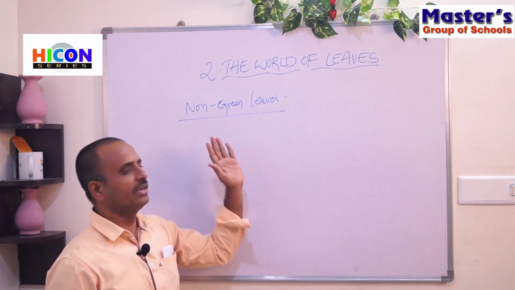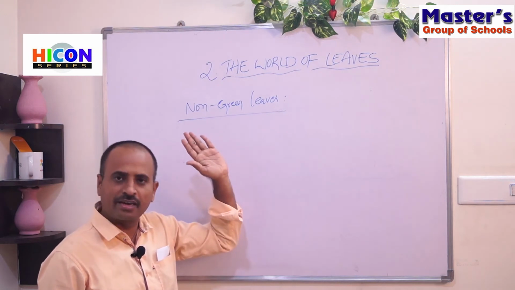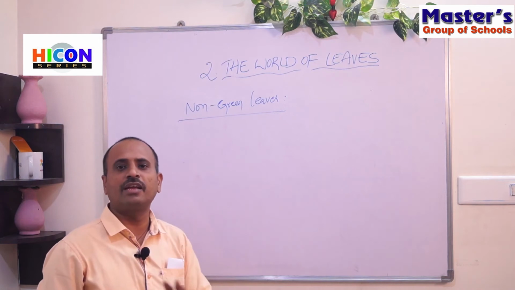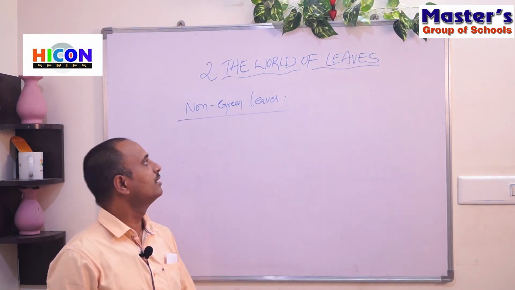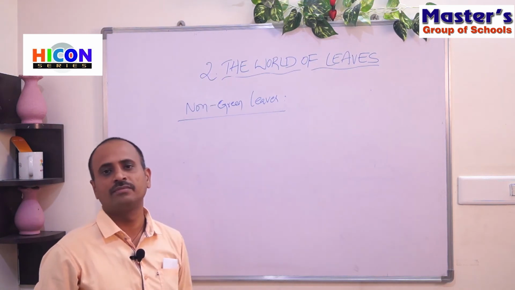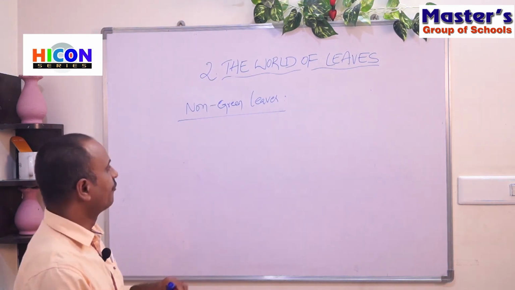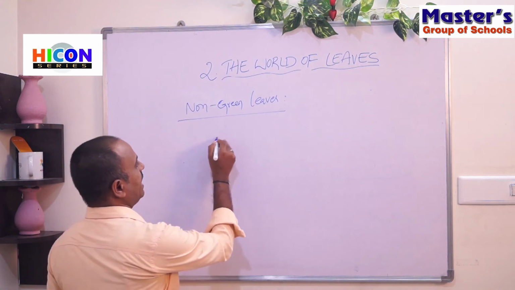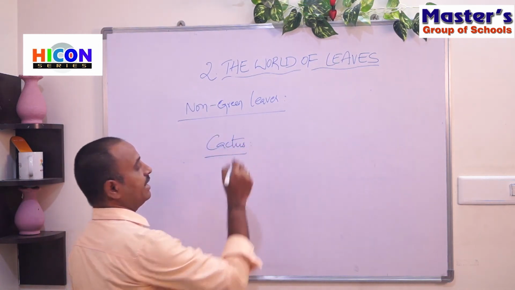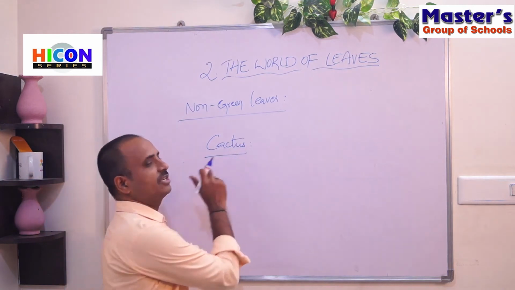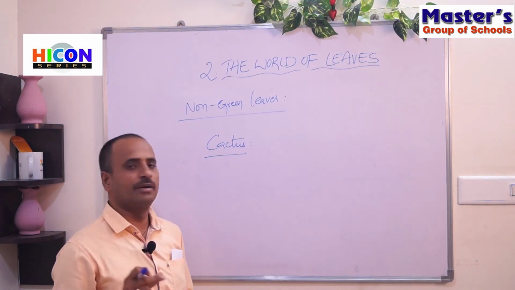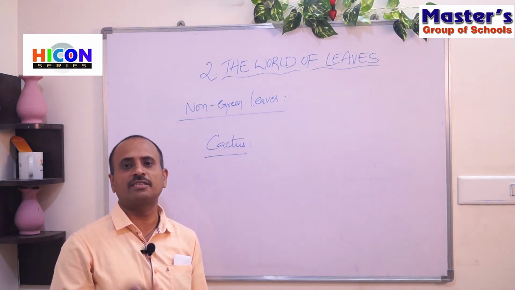So the chlorophyll is present only in the green colored leaves. Non-green colored leaves do not have chlorophyll, so they cannot prepare their food. For example, if we take the cactus plant, have you ever seen the cactus plant? These plants are generally observed in deserts. Look at the picture, you are observing the cactus plant.